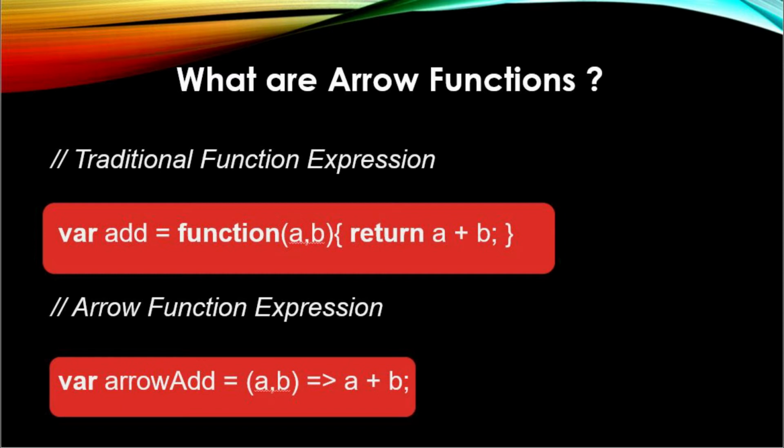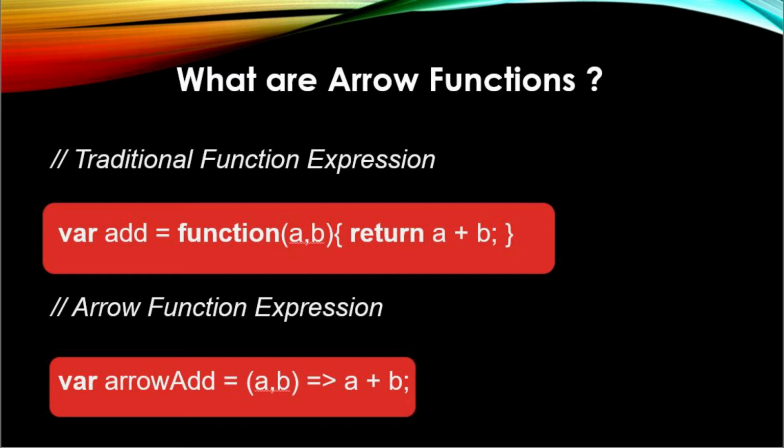Arrow functions are declared without the function keyword. If there is only one returning expression, then we don't need to use the return keyword. Also, for functions having just one line of code, curly braces can be omitted. If the function takes only one argument, then the parentheses around the parameter can be omitted.